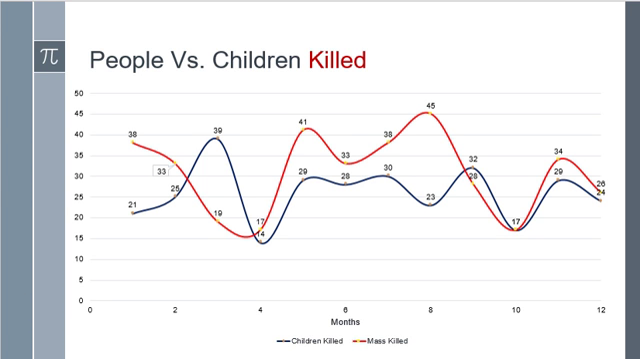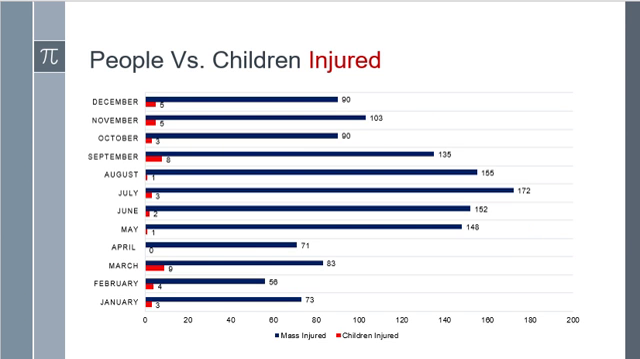Here we can see that for people killed and children killed, the data points are close to each other. Here we can understand that people injured and children injured are very far from each other. For example, in July 2015, 172 people were injured, but in March, the highest number of children injured was 9. So there is one possibility: in most cases, injured children might not survive. People can still survive, but the number of children injured is really low because they cannot survive.